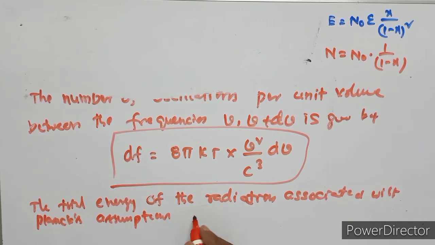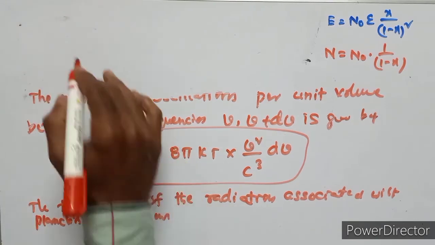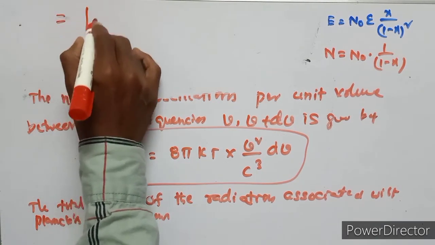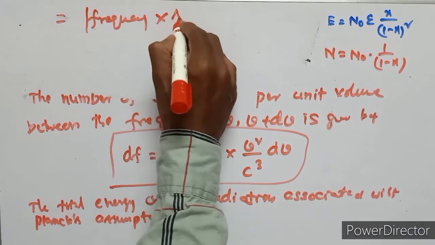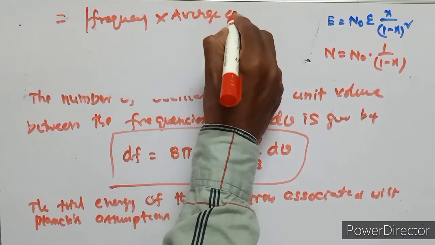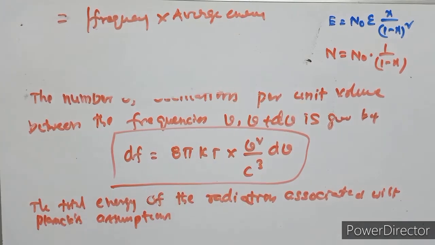So the total energy is equal to the number of oscillations, the frequency term, into the average energy.